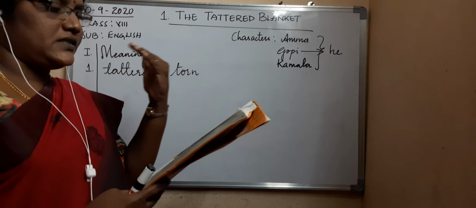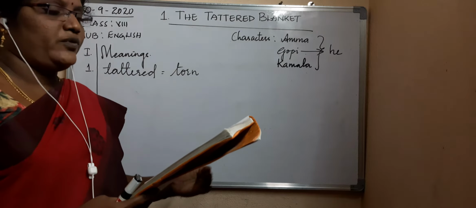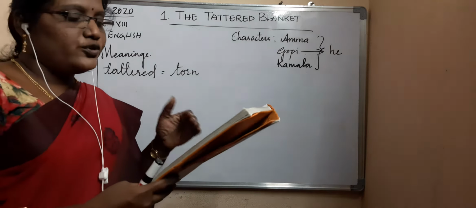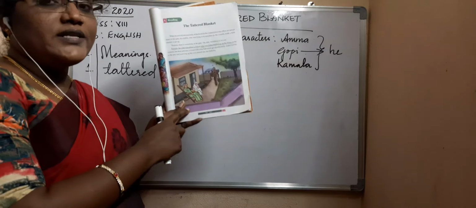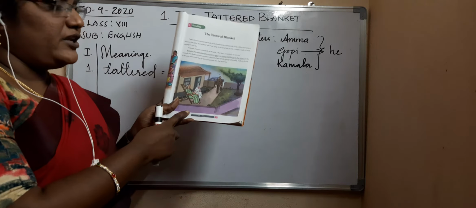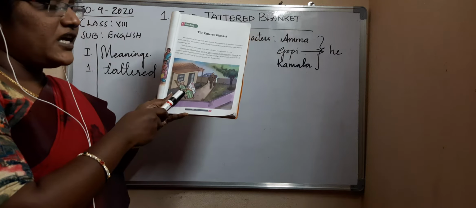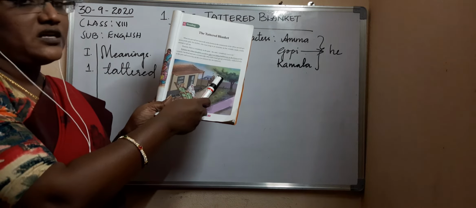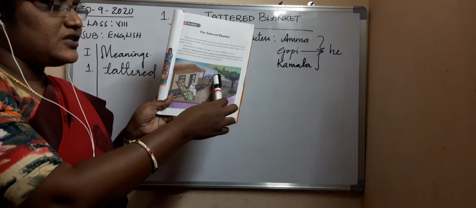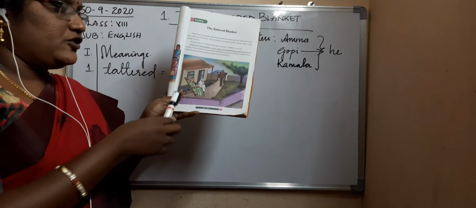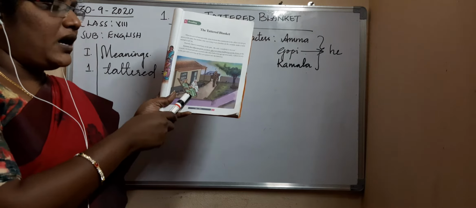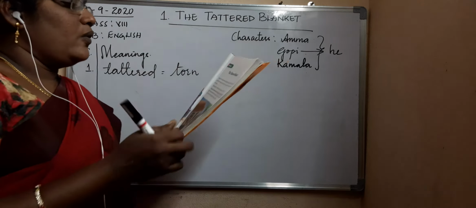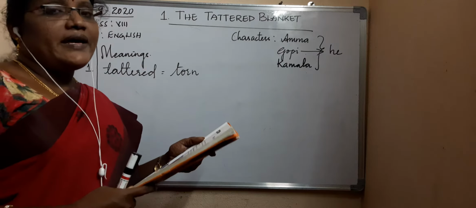So in front of his house he stopped his vehicle, his car, and his mother, who was lying in an armchair. You can see the picture. Now Amma is sitting in an armchair. He is Gopi. He has come in a car. He stopped his car in front of his house and was entering inside the gate. So she was Amma. And who is she now? You will get to know.